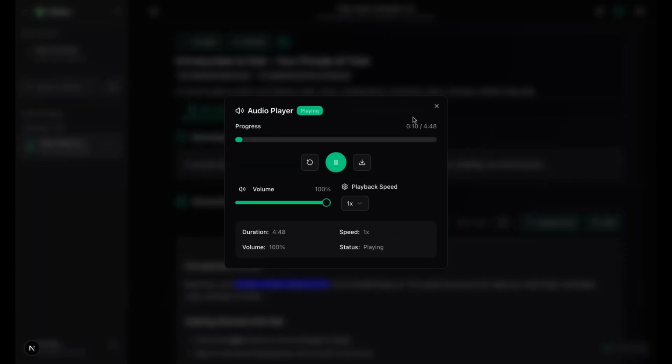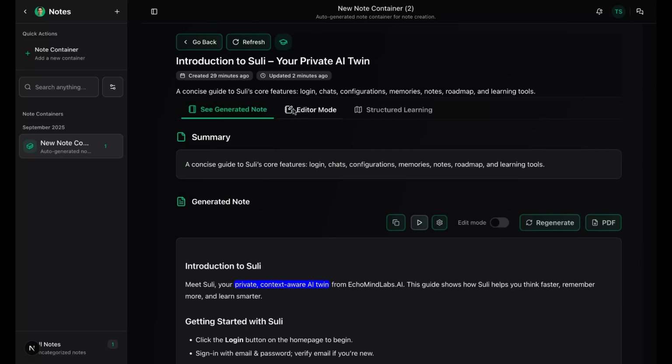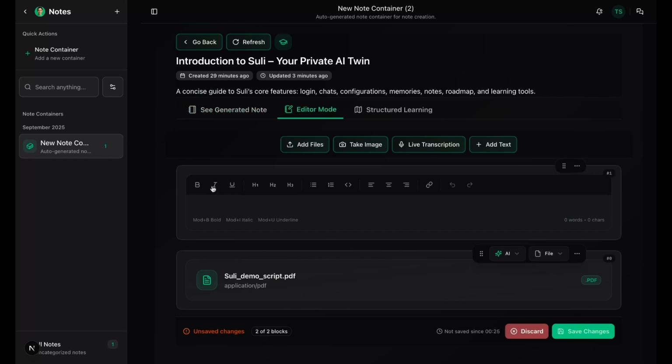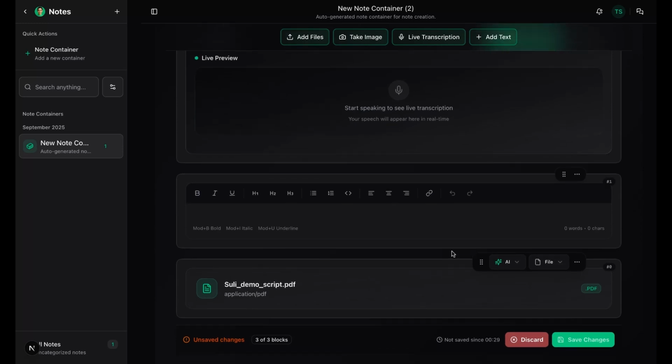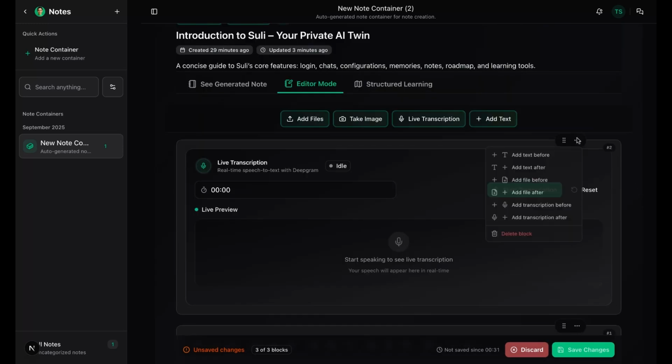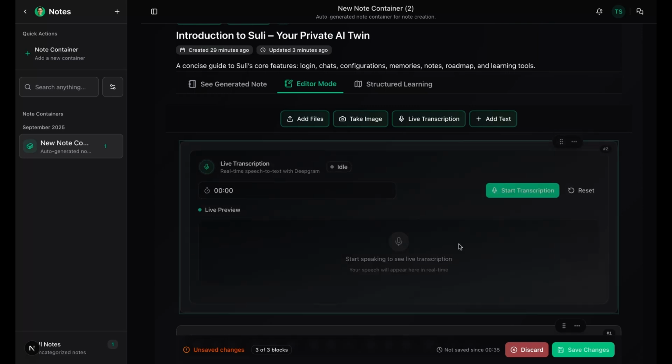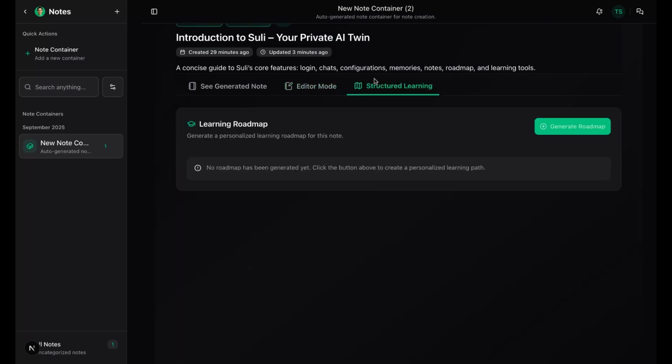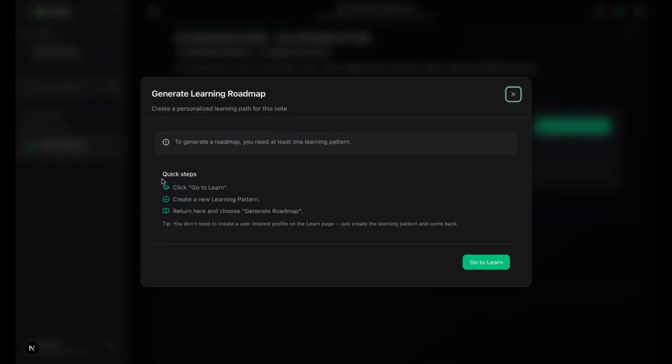The second is Editor Mode, a flexible block editor for text, transcription, or attachments. I can insert blocks inline, reorder them, and capture files or images. My edits feed directly into the Generated Note tab. The third tab is Structured Learning, where I turn the note into a personalized roadmap once I've defined my learning pattern. On any note, I can also use the selection toolbar.